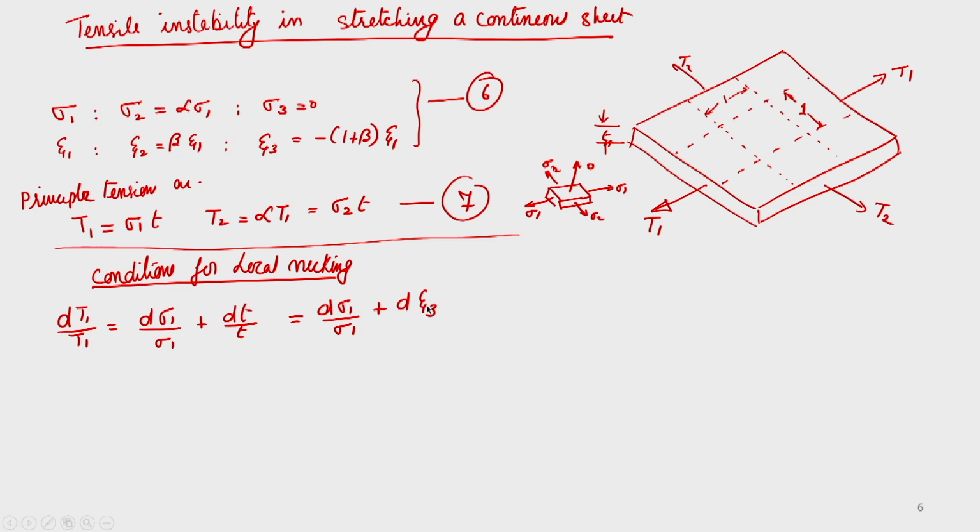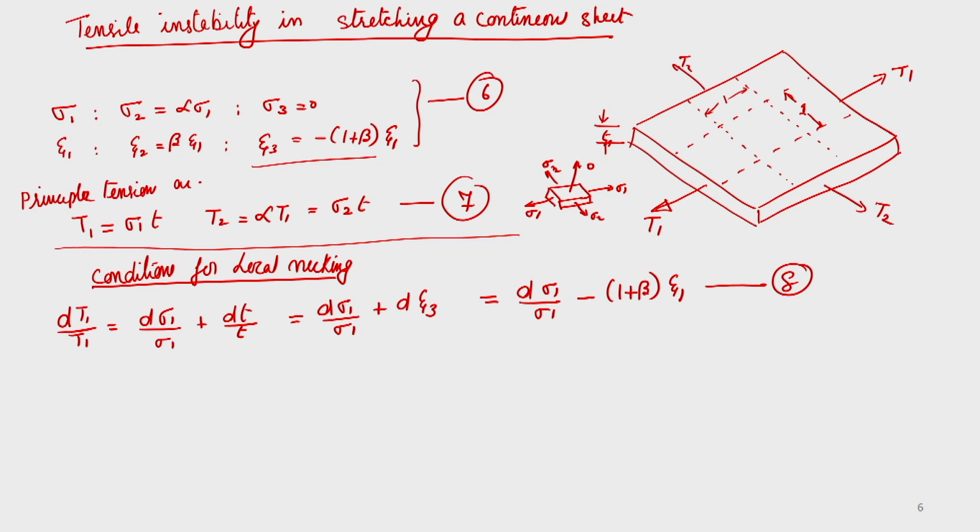This can also be written as d sigma 1 by sigma 1, because epsilon 3 is this, into minus 1 plus beta into d epsilon 1. This is equation number 8.